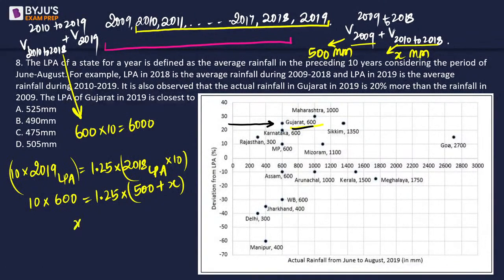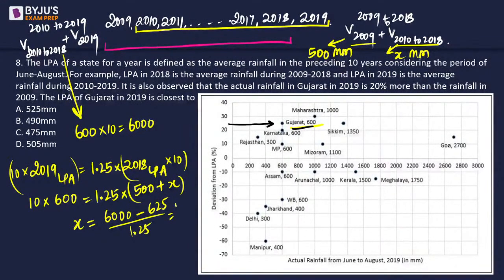From here, if we solve the value of x, that x is going to be 6000 minus 5 into 500 into 1.25 plus x, which is going to be 125. So 625 divided by 1.25.